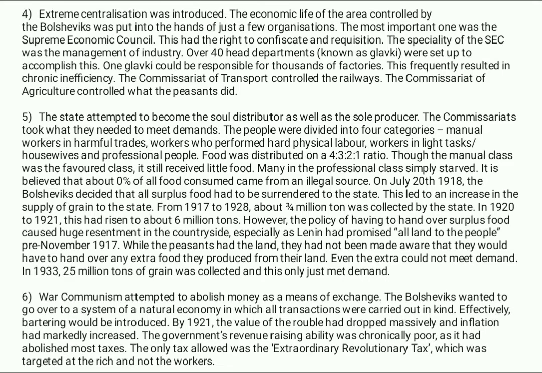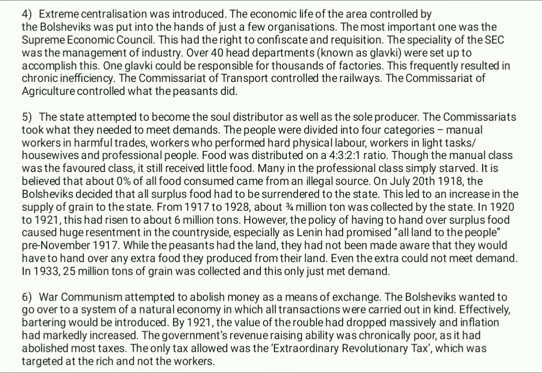Though the manual class was the favored class, it still received little food. Many in the professional class simply starved. It is believed that a large share of all food consumed came from illegal sources. On July 20th, 1918, the Bolsheviks decided that all surplus food had to be surrendered to the state. This led to an increase in the supply of grain to the state. From 1917 to 1918, about 3 to 4 million tons were collected by the state. In 1920 to 1921, this had risen to about 6 million tons.